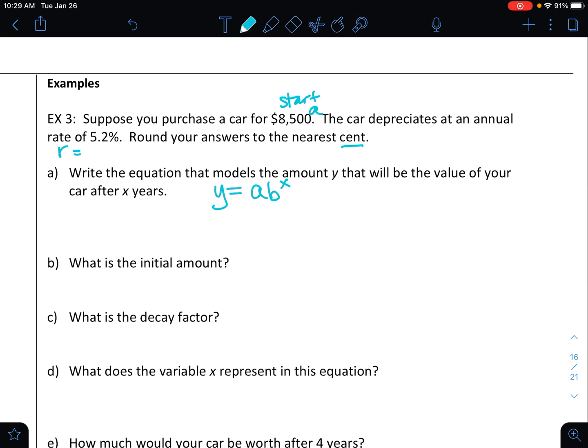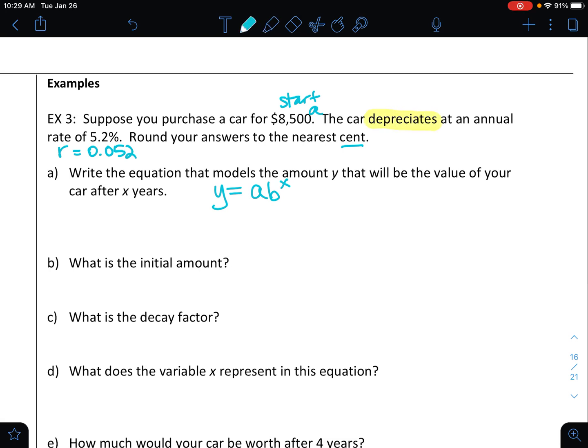When you convert a percentage to a decimal, if it's out of 100, you could do 5.2 divided by 100. Or the other way to do that is to shift your decimal to the left 2 spots because you're dividing by 100. So either way, the rate is 0.052.